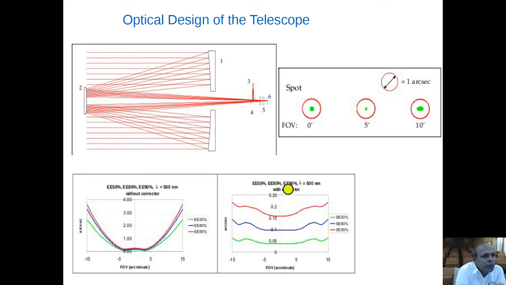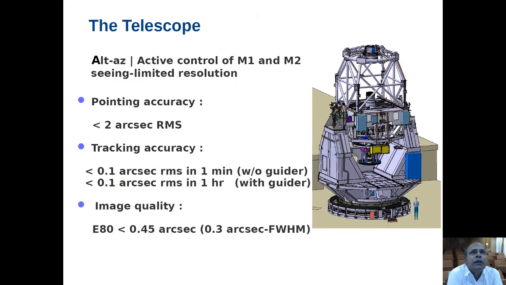And here with corrector, you can see it is all much less than 0.15 arc second. This is 80% of the energy overall, over the 30 arc minute science field of view. Well, this is the telescope as designed, shown over here. There are 3 system level parameters any optical telescope has to fulfill.